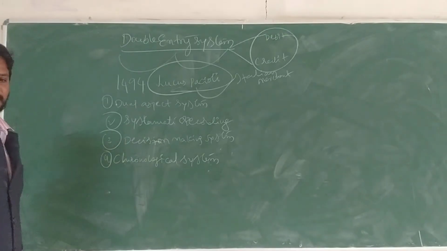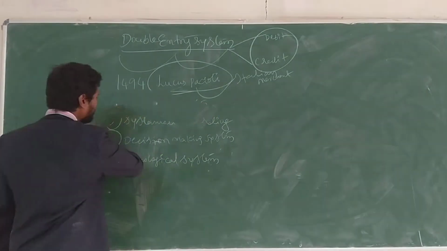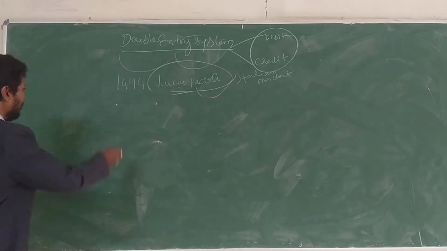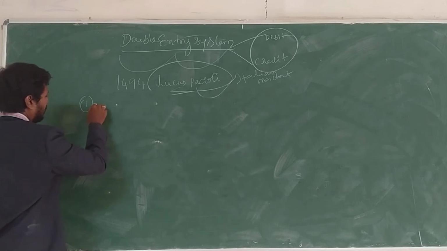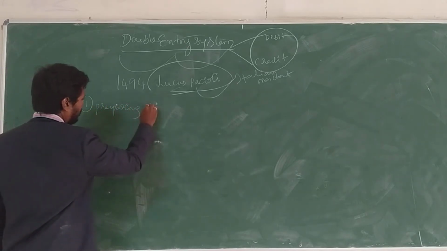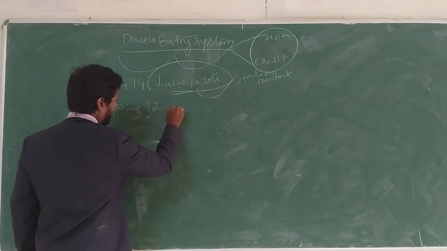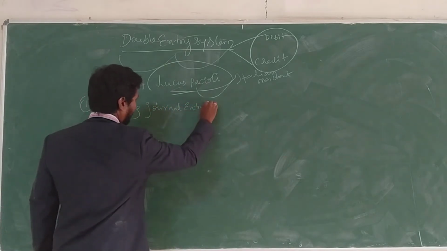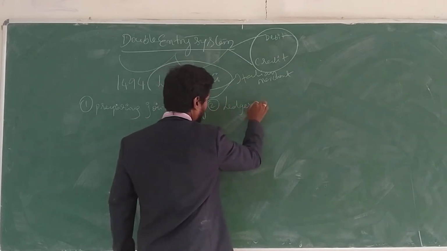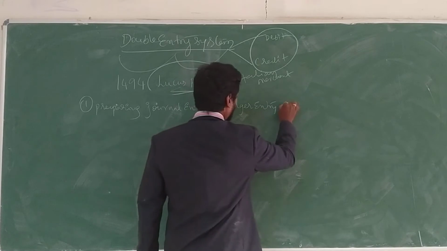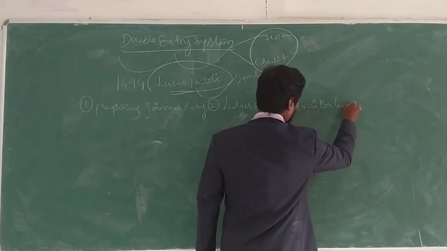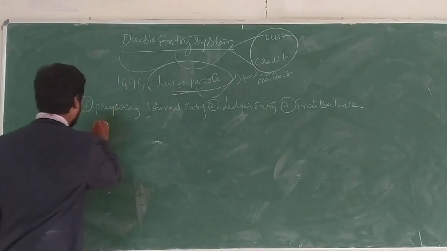In this double entry system, compulsorily we are involved in, first, preparing the journal entry, second, the ledger entry, third, the trial balance, and fourth, the final accounts.